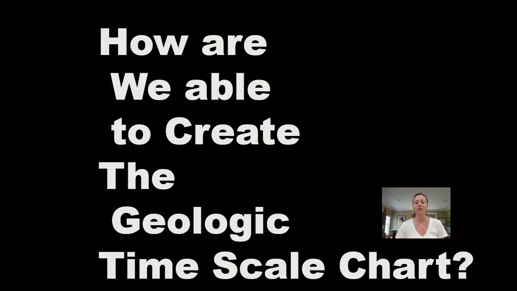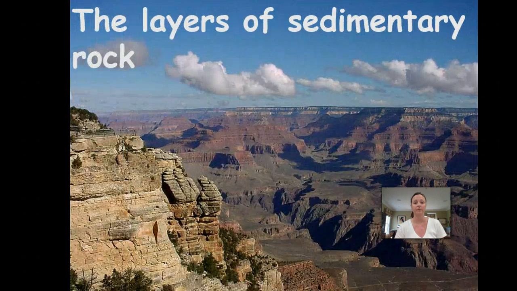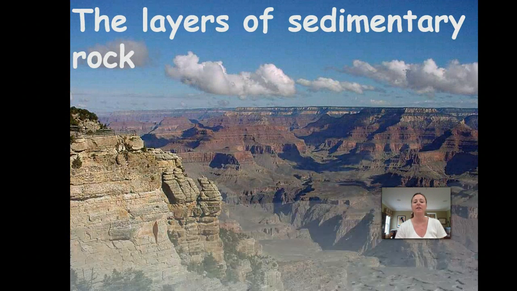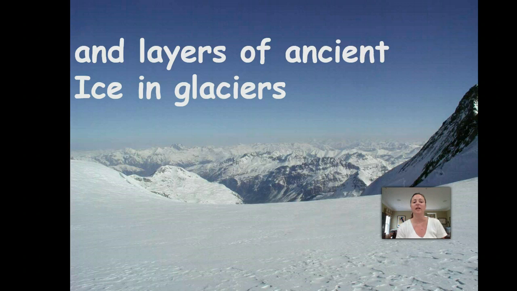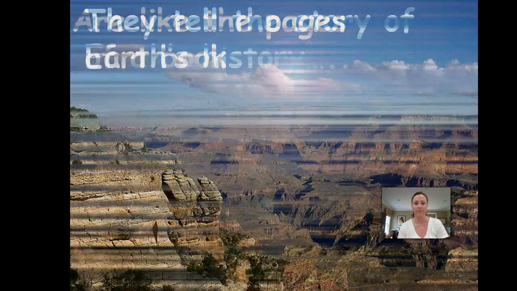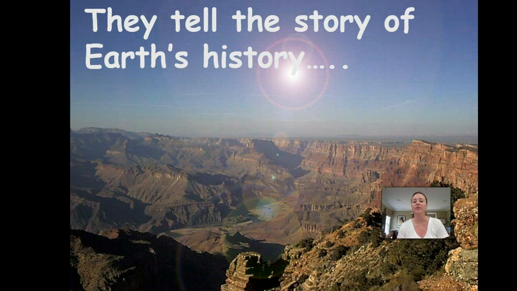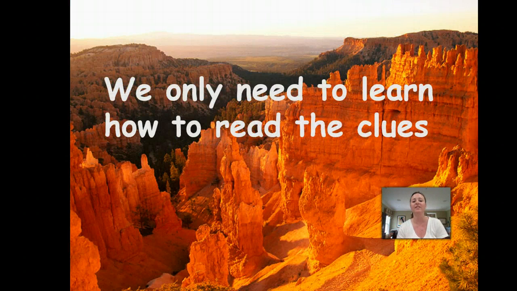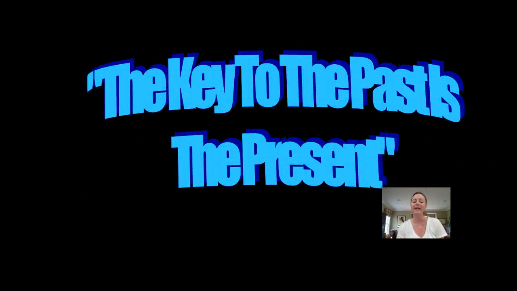So how are we able to create this geological timescale chart? I mean, we weren't around billions of years ago. The layers of sedimentary rock and the layers of ancient ice in glaciers are like pages of a book. They tell the story of Earth's history, and we only need to learn how to read the clues. The key to the past is the present. So by looking at rocks today, we can tell what happened years ago.